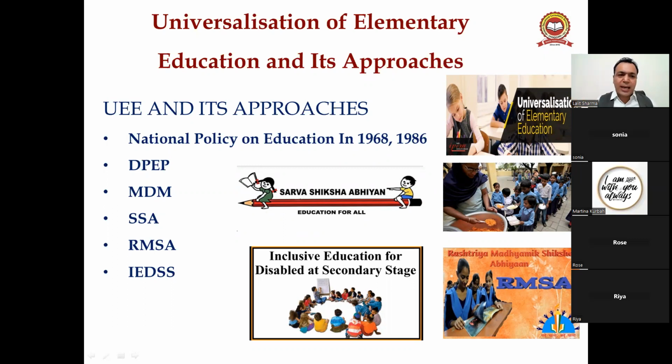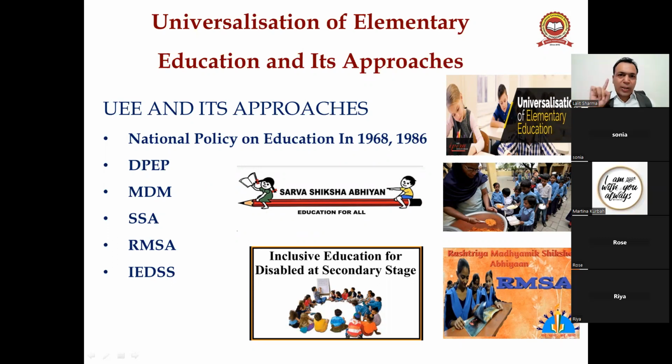SSA, सर्व शिक्षा अभियान. RMSA, राष्ट्रीय माध्यमिक शिक्षा अभियान. And the last is IEDSS, Inclusive Education for Disabled at Secondary Stage. Right? So these are all approaches the government is using in order to fulfill the universalization of elementary education.